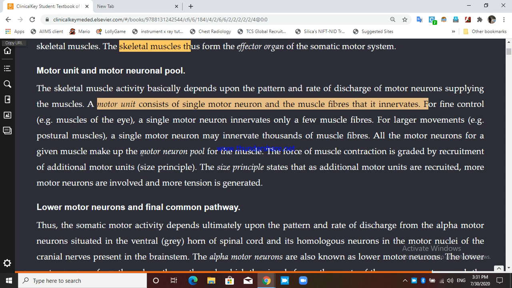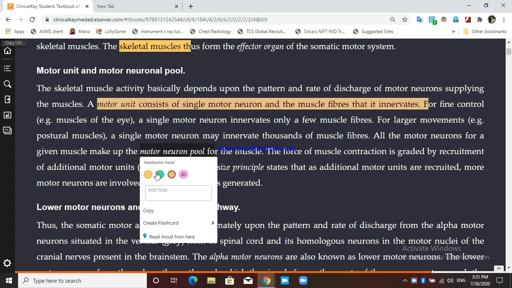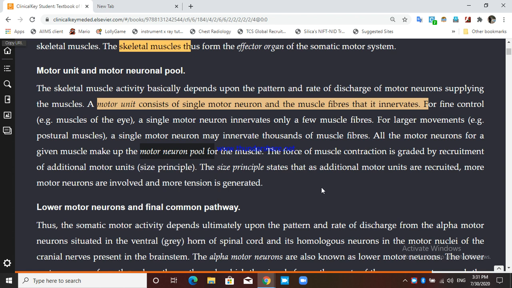So this is known as motor neuron pool. Now, the force of muscle contraction is graded by recruitment of additional motor unit. So if you want the contraction to be more strengthened, you need to pull up more and more motor unit. The more motor unit you recruit, the force of muscle contraction will be more.